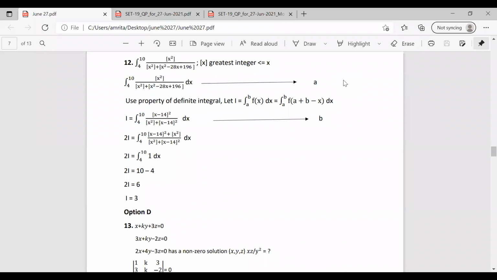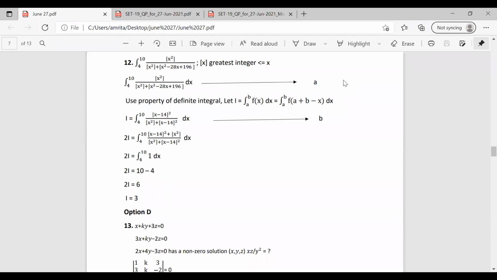So for f of a plus b minus x, we can rewrite our equation as 4 plus 10 minus x whole square by 4 plus 10 minus x minus 14 whole square plus 4 plus 10 minus x whole square. So simply substituting this and solving, we can have the equation as this one. That is I is equal to integral over 4 to 10 x minus 14 whole square by x square plus x minus 14 whole square dx. So after using this property, we are replacing this equation as this, and we are numbering it as equation number B.